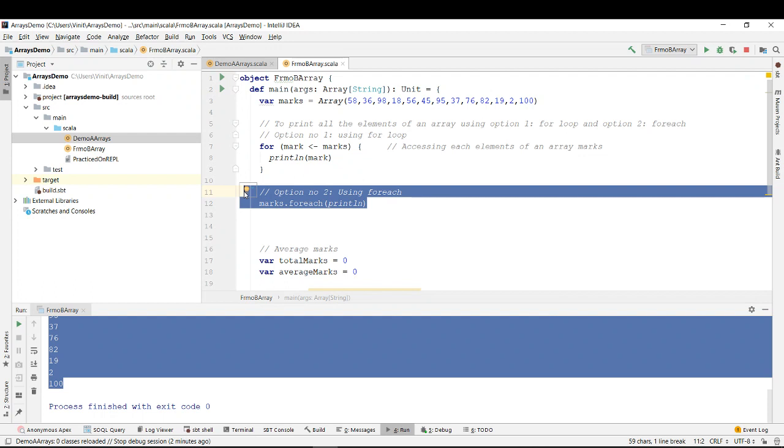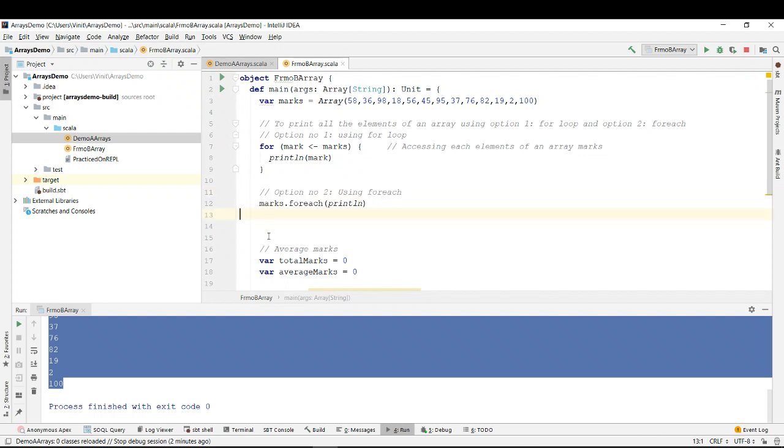Basically, all these things are the same. It's just a different syntax and a different programming language. The for each works similarly in Python as well. So it's the same thing.